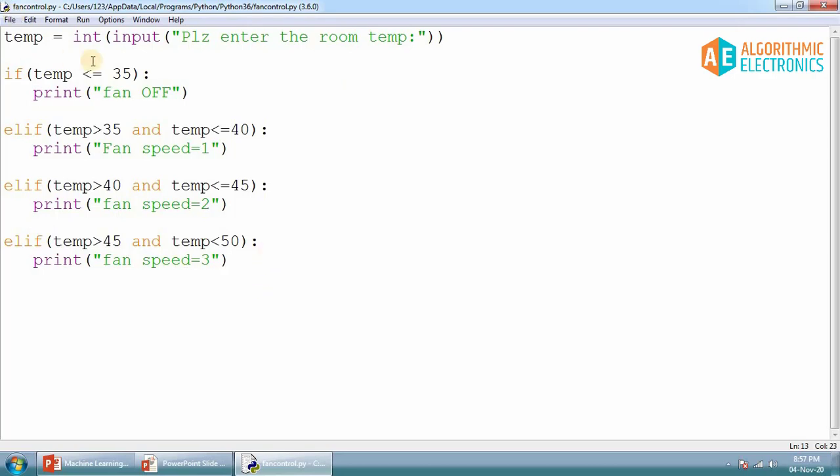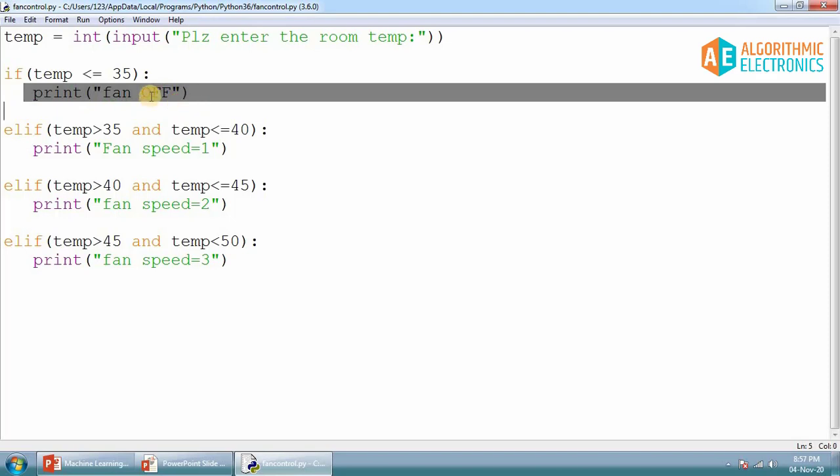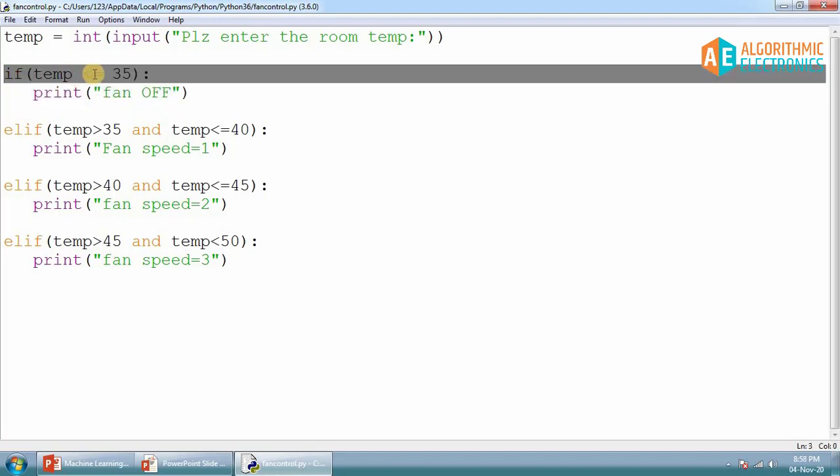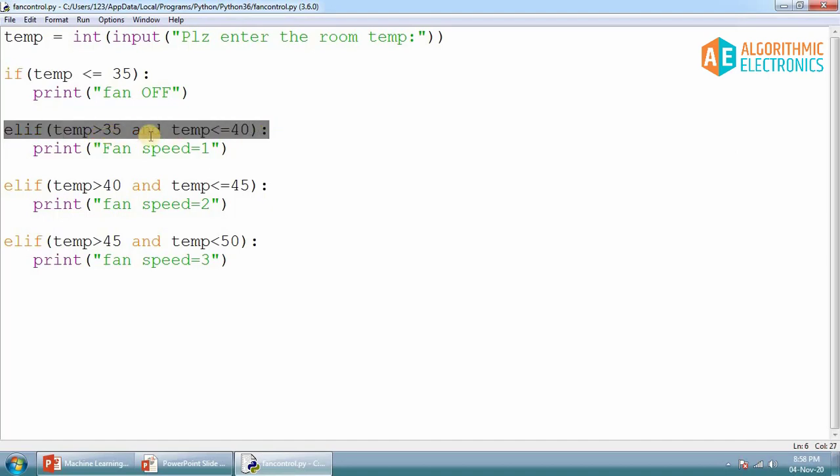Now here, if this condition is true, then this will be executed. If this condition is not true, it will go and test this condition, whether the temperature is between 36 to 40 degrees centigrade. And if this condition is again false, then it will go for the third condition, and if this is false, then it will check this condition.